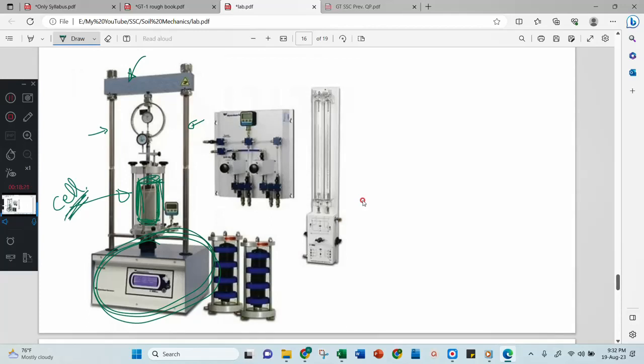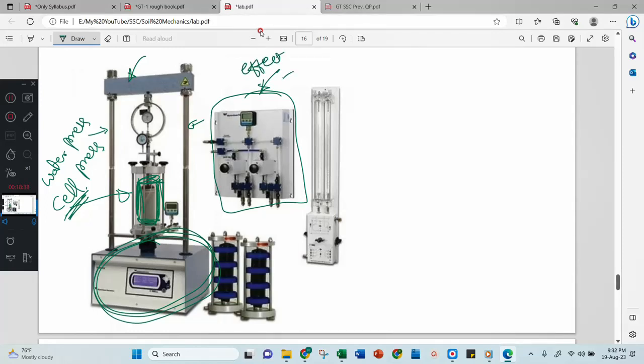Therefore that is called cell pressure, also called water pressure. And this setup gives you some effective stress concepts. It will introduce pore water pressure, or it will regulate drainage conditions. That all will be set up inside. Understood? These are extra cells.